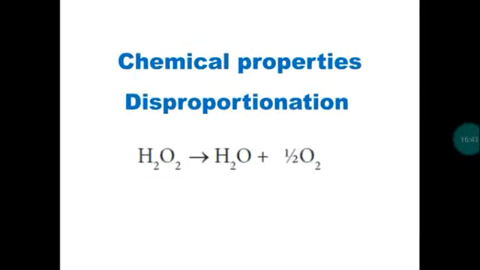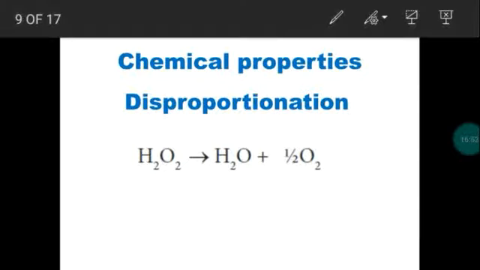Next, chemical properties. As I said, hydrogen peroxide will be decomposed to produce water and oxygen. The process is called decomposition or disproportionation. So hydrogen peroxide is disproportionated to produce water as well as oxygen. Usually the reaction is a slow reaction but an explosive reaction, right?